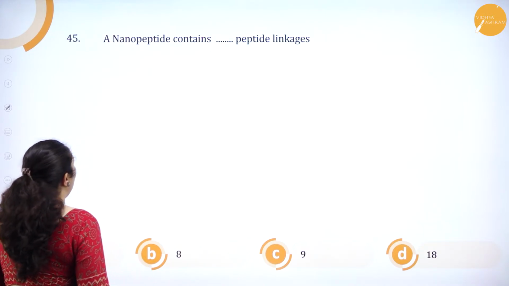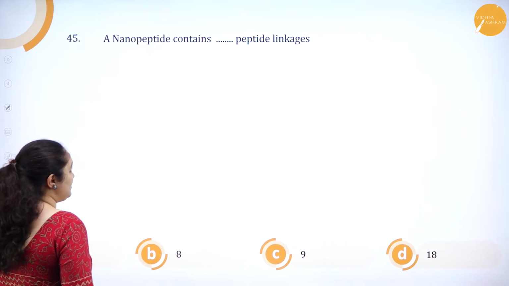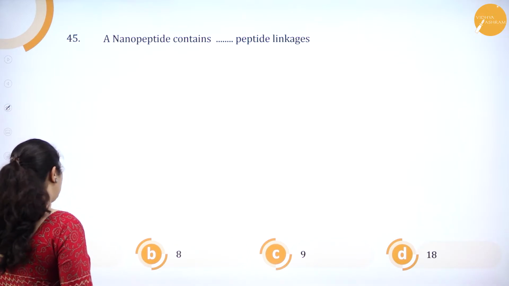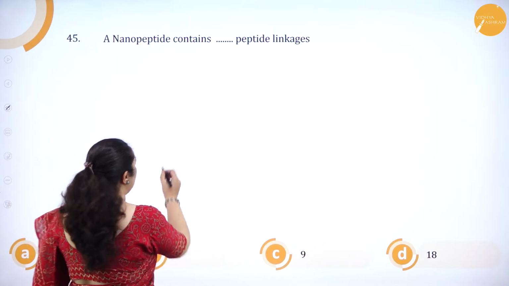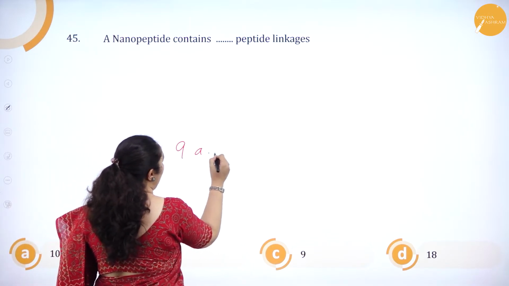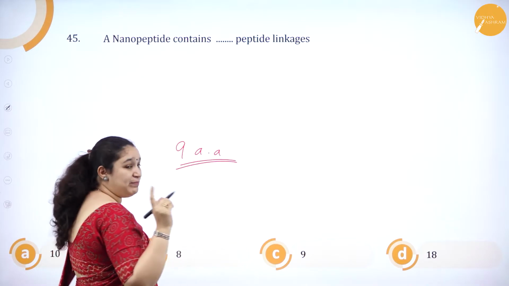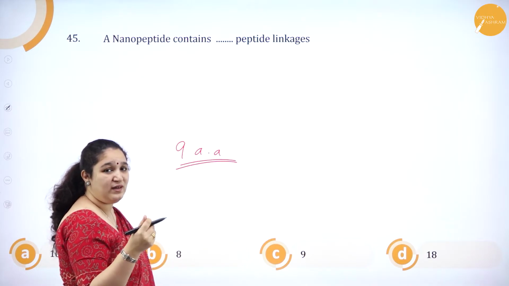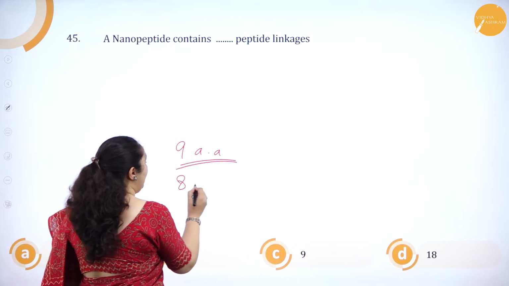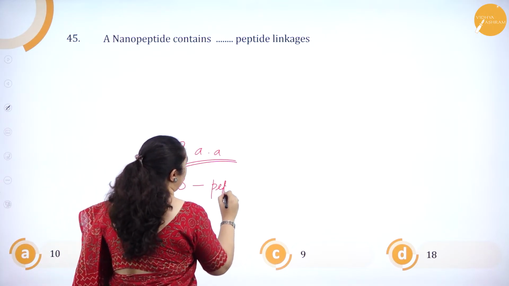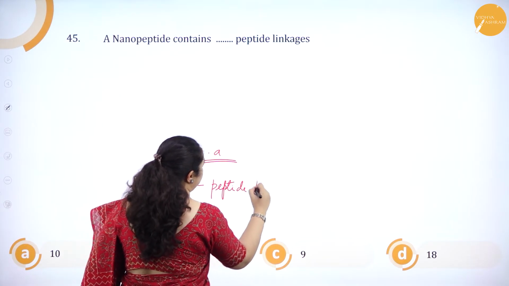Next one. A nonapeptide contains dash peptide linkage: 10, 8, 9, 18. Nonapeptide means it contains 9 amino acids. The number of peptide linkage is always one number less than the number of amino acid. So it should contain 8 peptide bonds. Correct?